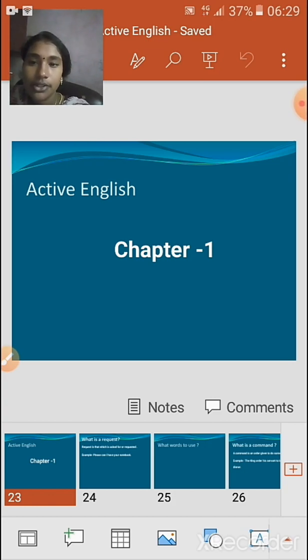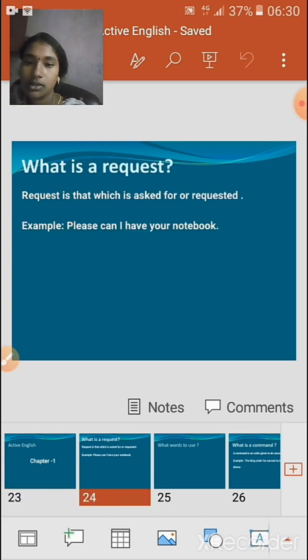So, this is the first chapter we are going to deal with in active English. In the last session, we had seen the complete revision of active English. Now we are going to start with chapter 1. Children, when you want something, how do you ask it from your parents? You just request them, right? So what is the meaning of request?